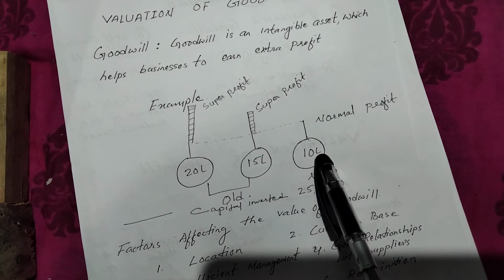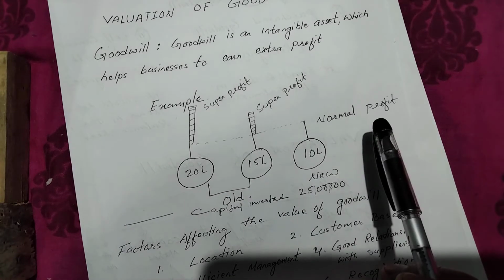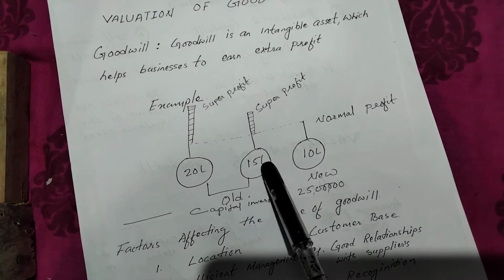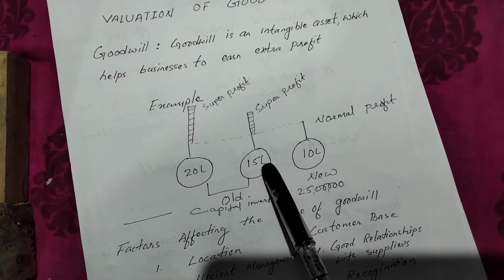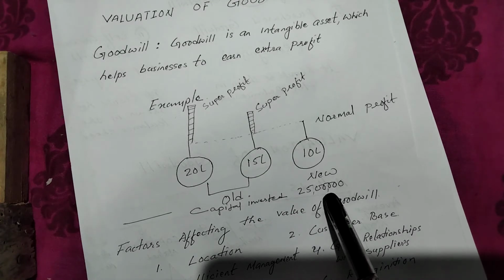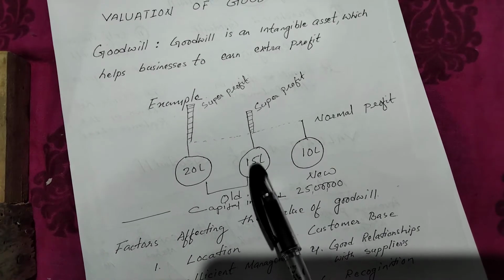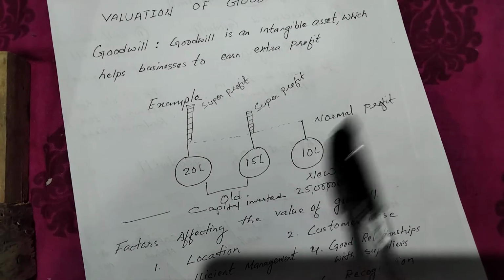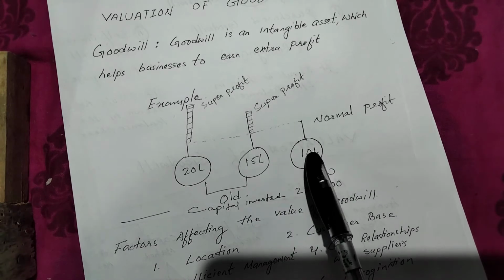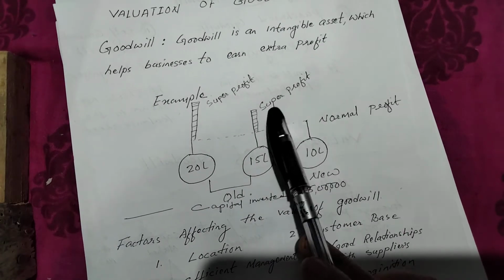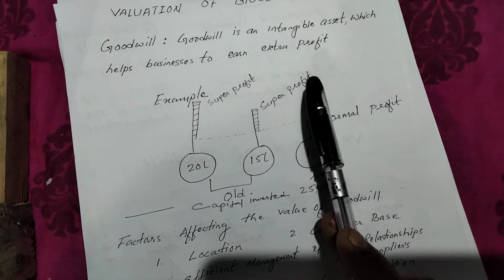But at the same time, this company, which is 5 years old, is earning 15 lakhs by investing the same capital. So this business is earning 5 lakhs more than normal profit. This 5 lakh is called super profit.